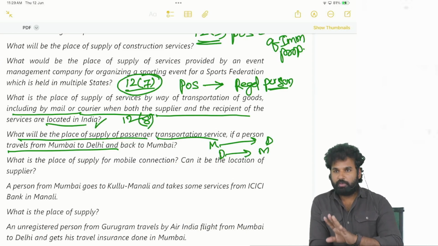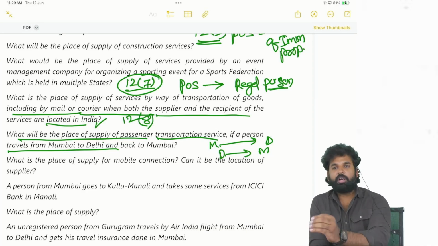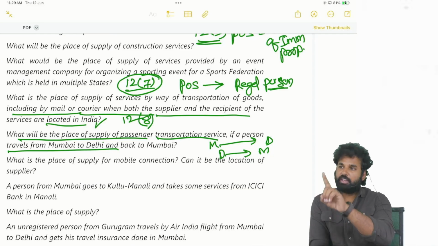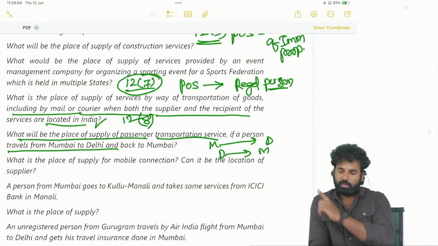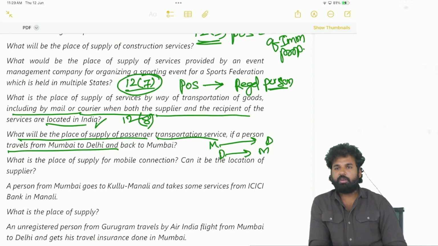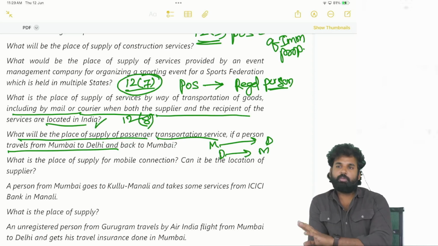See, if he is traveling from Mumbai to Delhi and in between some halt stop is there, but he need not transfer to another conveyance, just in the same conveyance there is a halt stop, that's all, on a single ticket. So in such cases, it is a total continuous journey, no? So where is he embarking? Mumbai only, to Delhi. So Mumbai will be the place of supply.